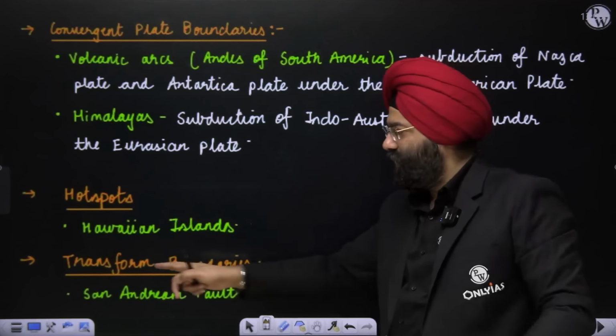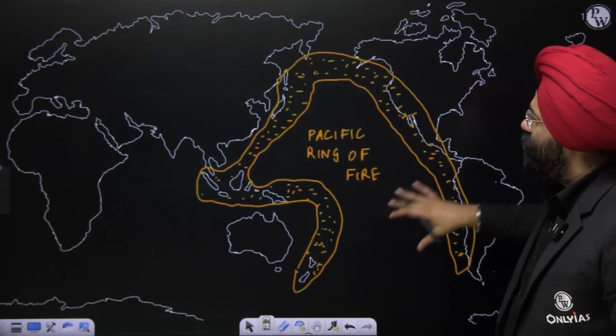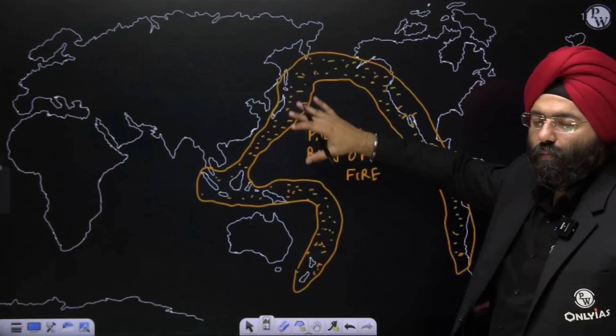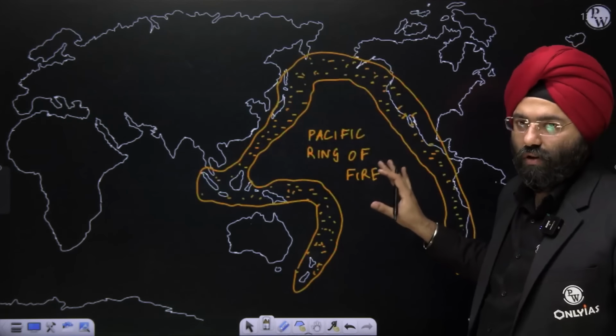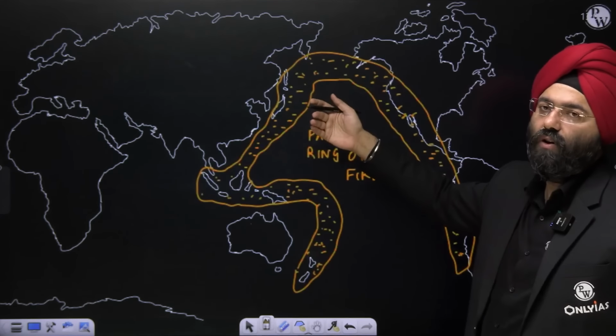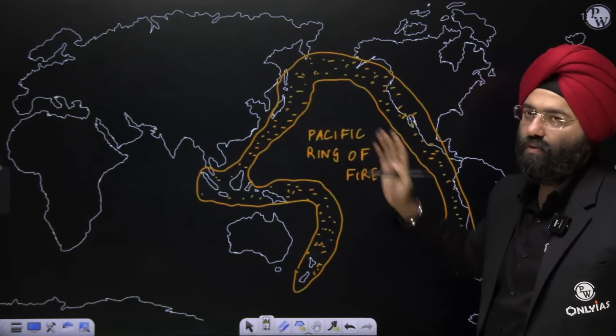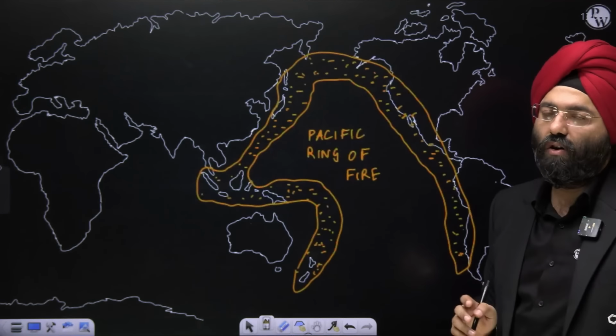An example is the San Andreas Fault. So in these particular regions, a lot of tectonic activity is going on. Because of that, the outcome will by default be earthquakes and volcanic eruptions, because these are weaker zones. That's why this is known as the Pacific Ring of Fire.